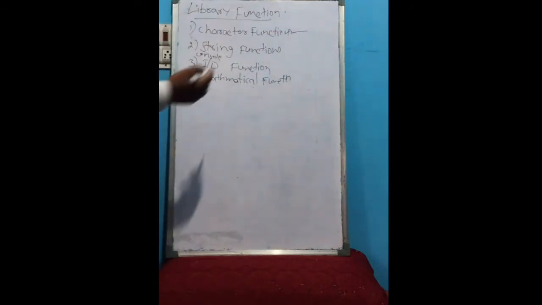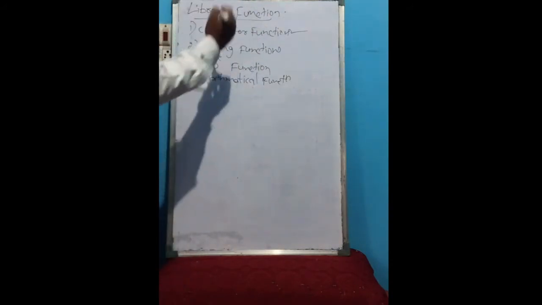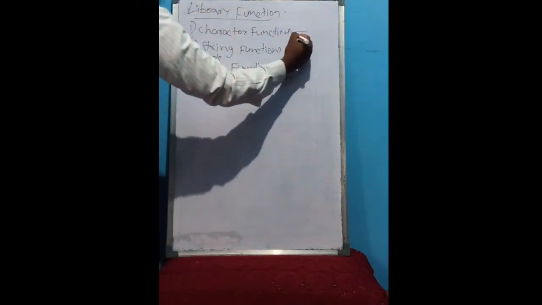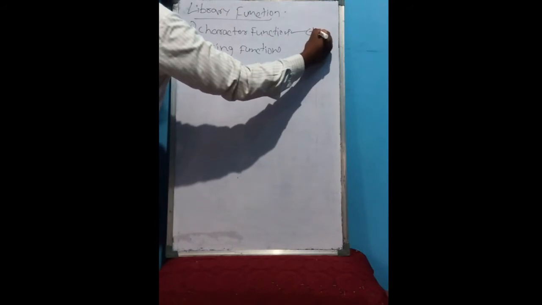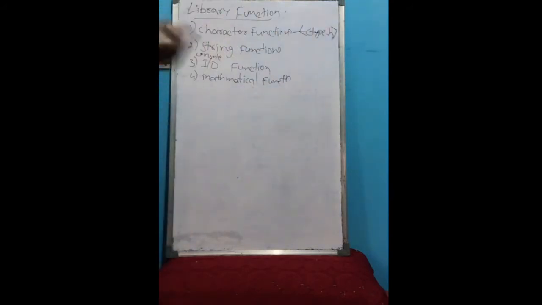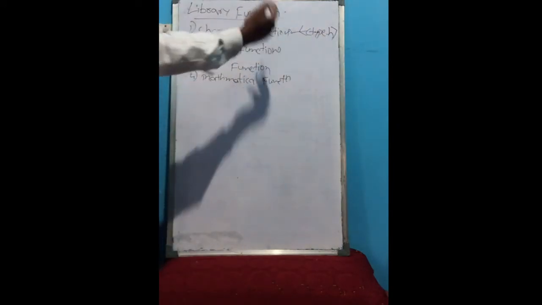Character functions are the inbuilt or predefined functions which we use to manipulate characters, changing the characters, character styles, like that. To use these character functions, we need to include the header file ctype.h. It should be included in the include section. This is the header file we are using for character functions. Clear?